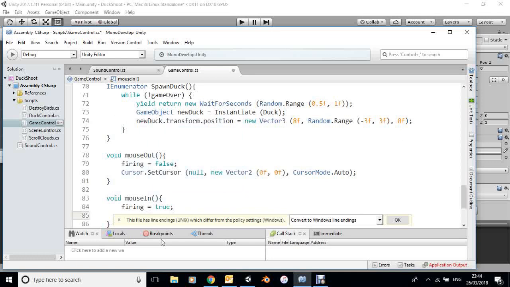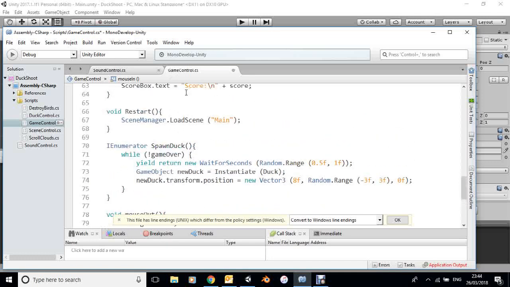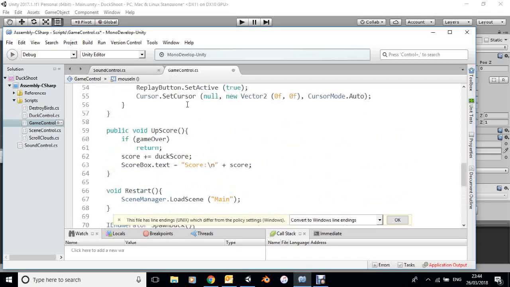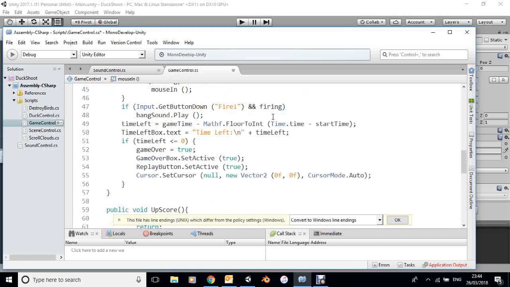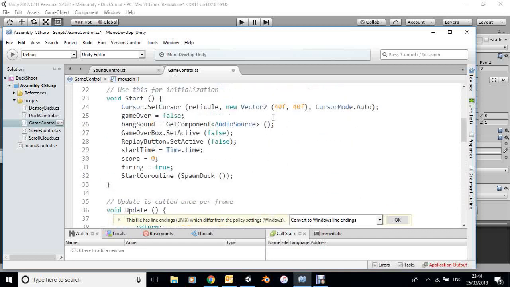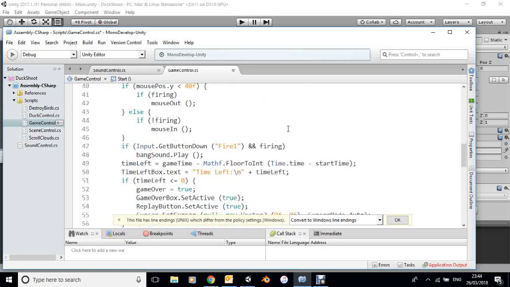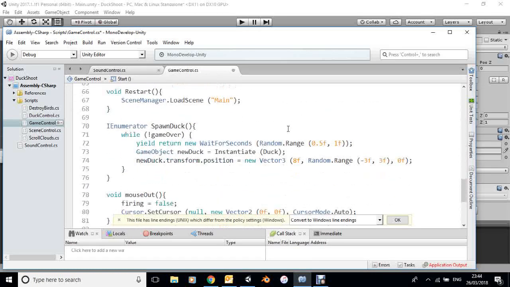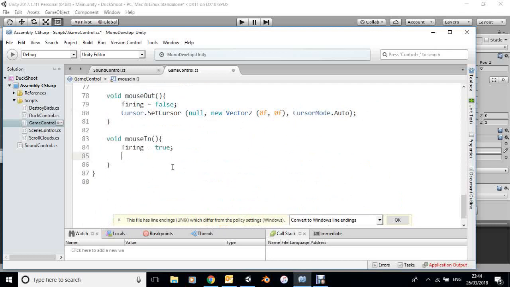And I'm going to change the cursor back into the reticule, which is what happens at the beginning of the game. So this one. And I'll paste that in there.